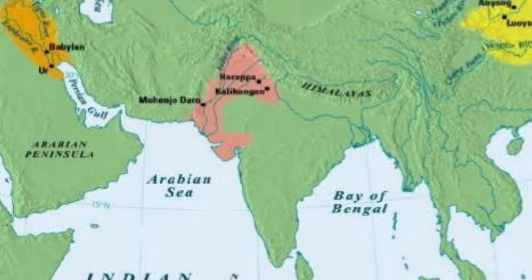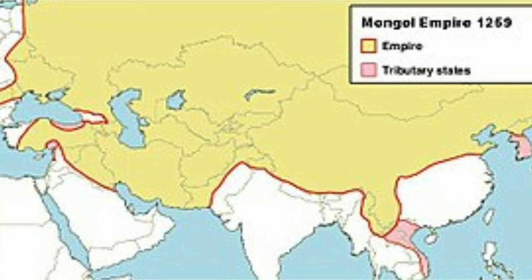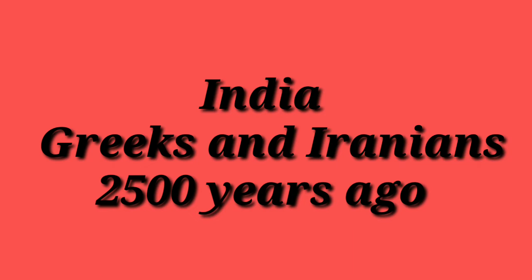Now let us discuss the name of our country. How the Indian subcontinent got the name India and Bharat. As per the movement of people, they started naming the places in a different manner. So first of all, we'll discuss how our country got the name India. The name India was given to our country or to the continent by Greeks and Iranians about 2500 years ago.